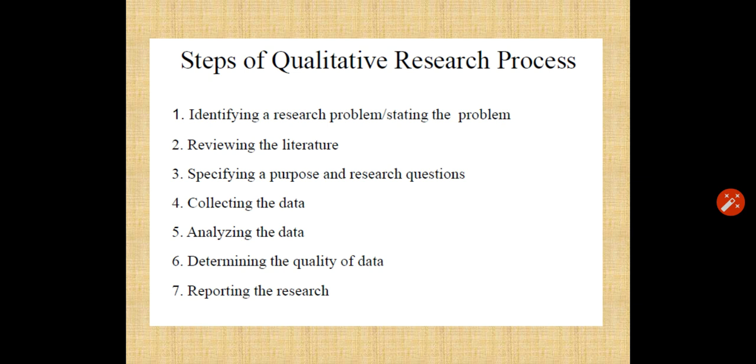Fourth one is collecting the data. Under this, from where you will collect the data, that is primary or secondary source. After that, fifth point is analyzing the data. After collecting, you have to analyze the data, and you have to take only that data which is relevant to your research. Sixth one is determining the quality of data, and the last one is report the research.